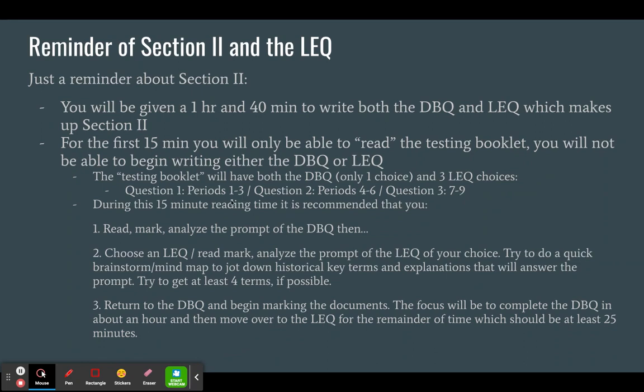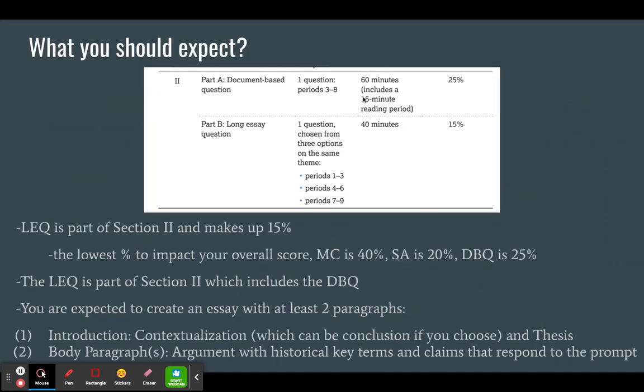Remember that in this class, we talk about how periods 1, 2, and 9 are not that important. And really the most important part is periods 3 through 8. That's because your DBQ, just to go back here, is only on periods 3 through 8. And you can see here that most of it, if we focus on 3 through 8, would be good. However, for question number 1 of the LEQ, which I think is actually question number 2, because DBQ is question number 1, this is question 2, question 3, question 4. For question 2, which is periods 1 through 3, and question 4, which is periods 7 through 9, it sounds like you need to know a little bit about periods 1 and 2 and a little bit of period 9.